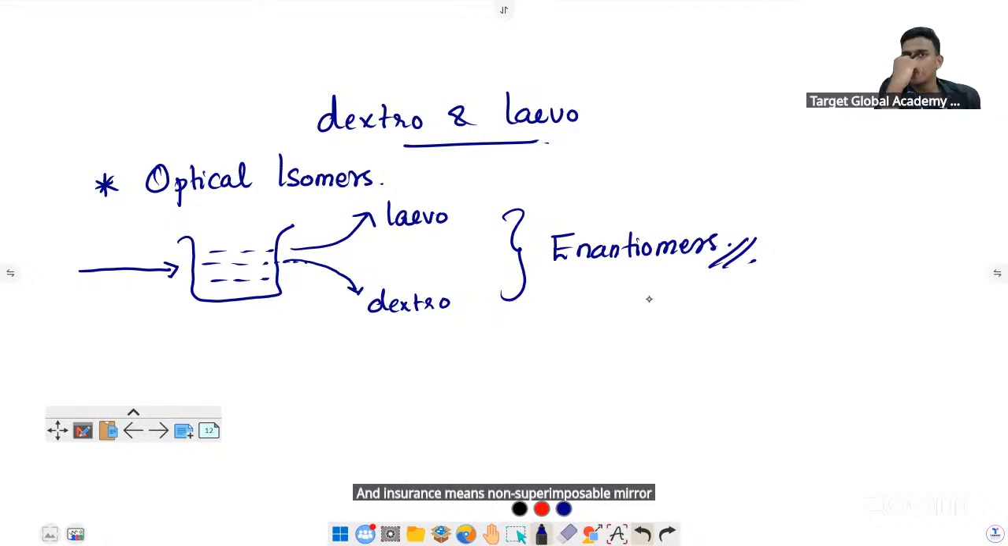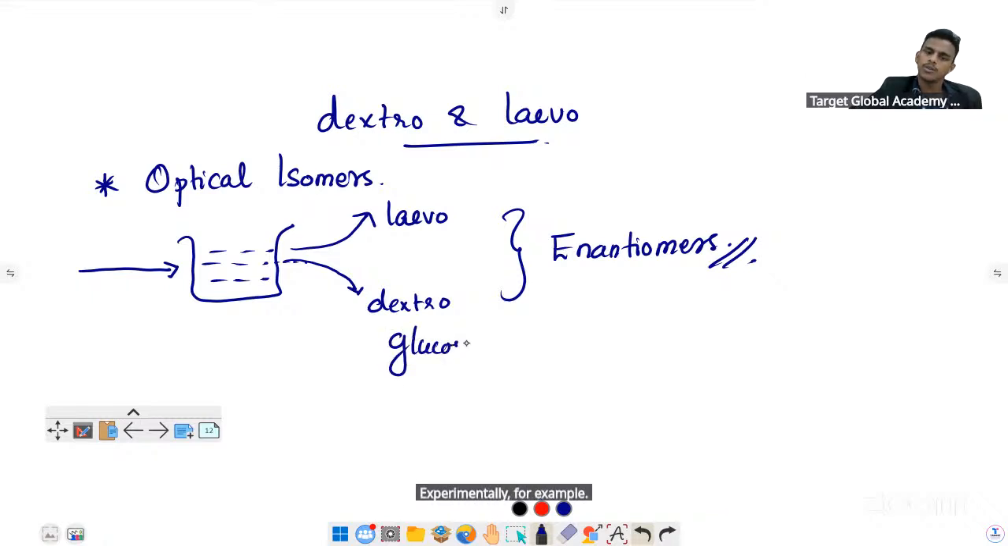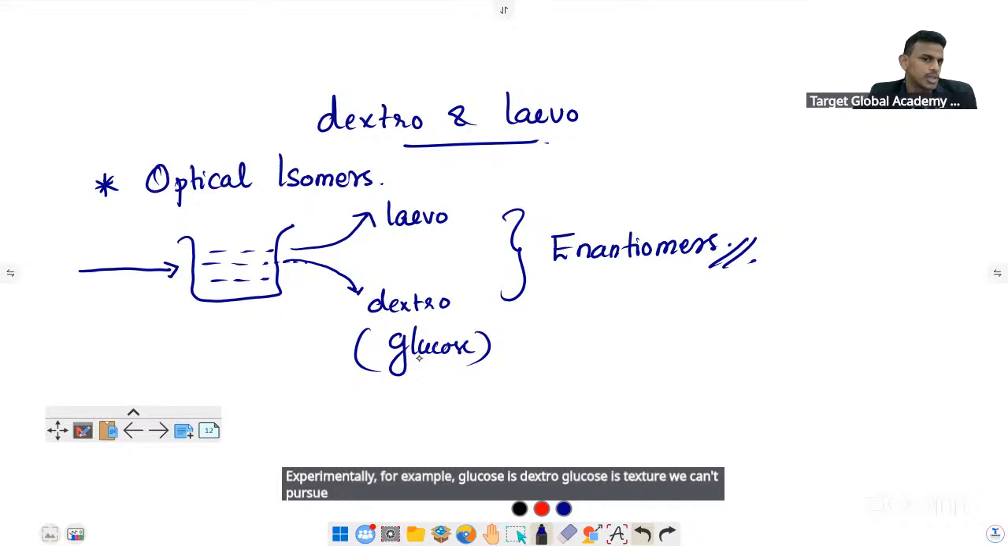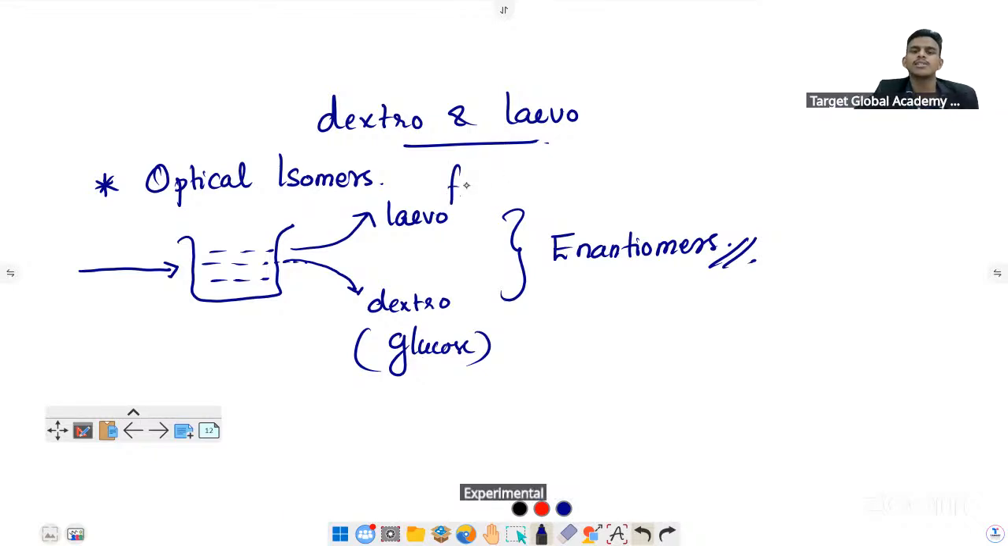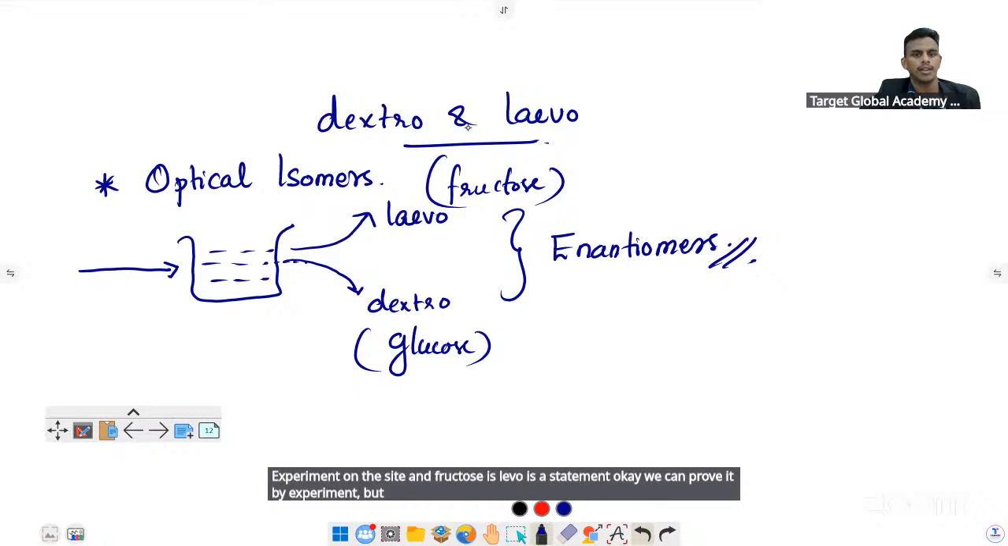In the exam, they will not ask whether the compound is dextro or levo. That kind of question we can't expect, because this concept is based on experiment. Experimentally, for example, glucose is dextro. We can't ask why glucose is dextro. That is the experimental result. And fructose is levo. We can prove it by experiment, but we can't do anything by theory.